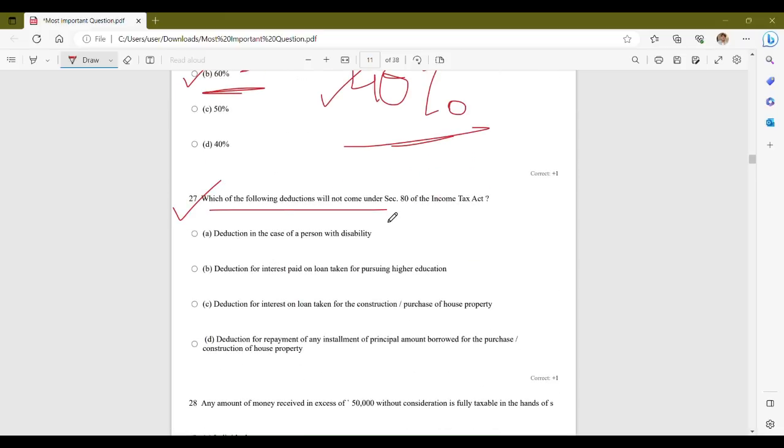Which of the following deductions will not come under Section 80 of Income Tax Act 1961?